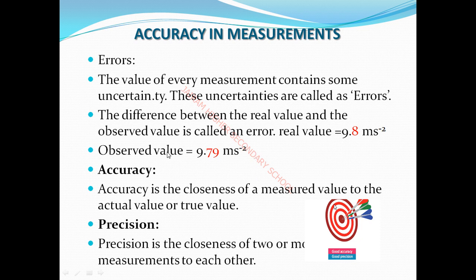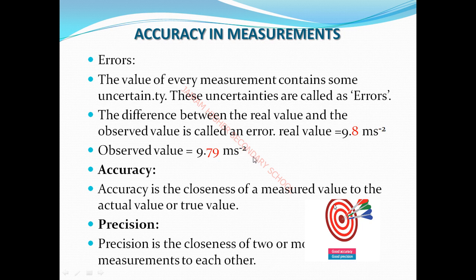Observed value means a measured value. Measured value means the experimental value. For one value it is 9.79, another value is 9.78, another is 9.79. This is precision. Are you clear? The experimental values 9.79, 9.78, 9.77. So many values are obtained in the experiment. These values are known as precision.